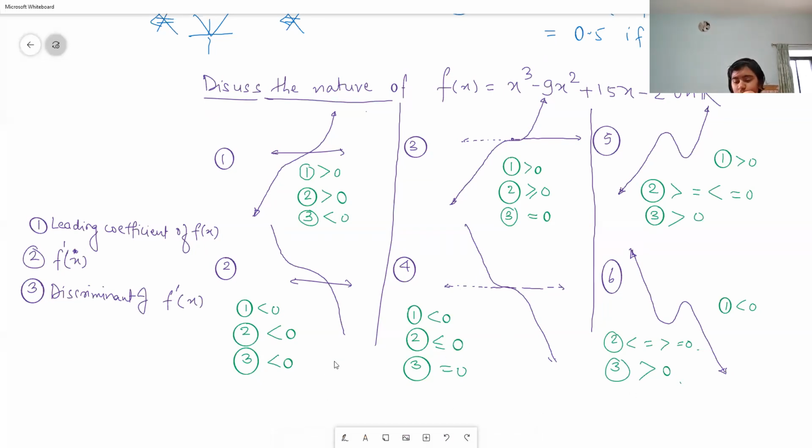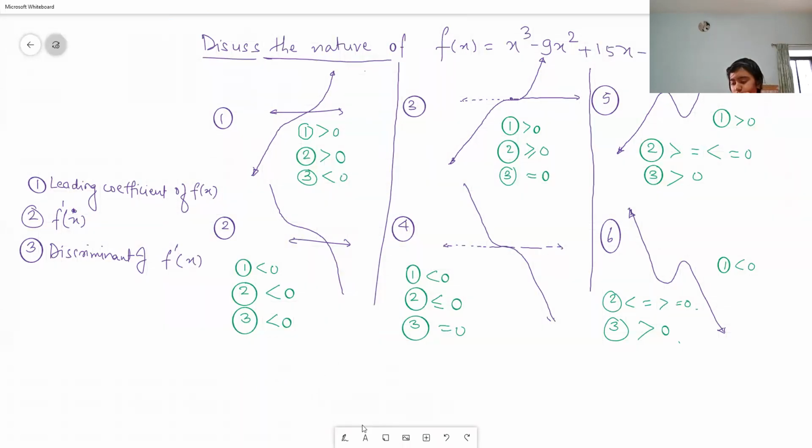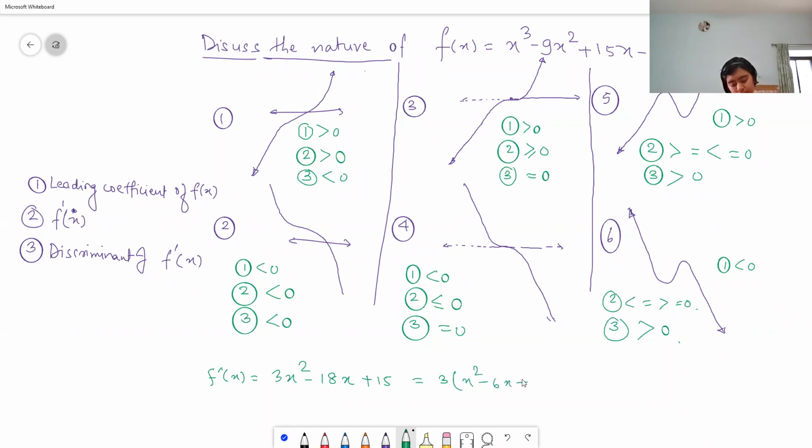Okay. Therefore, in the given numerical example, the leading coefficient is positive. f dash of x is equal to 3x square minus 18x plus 15. Suppose we factor it, what is the discriminant of this? This is equal to 3 inside bracket x square minus 6x plus 5, which is equal to 3 inside bracket x minus 5 x minus 1.